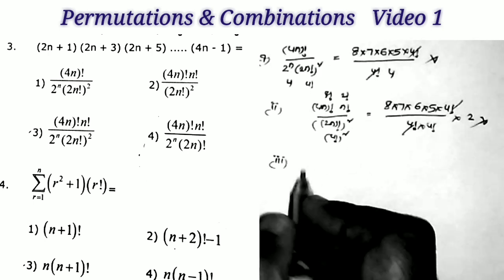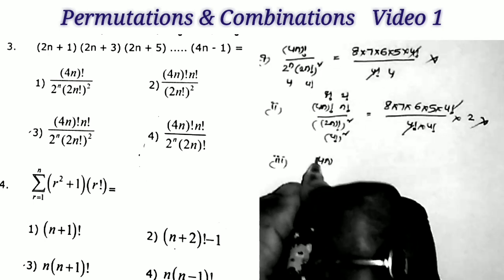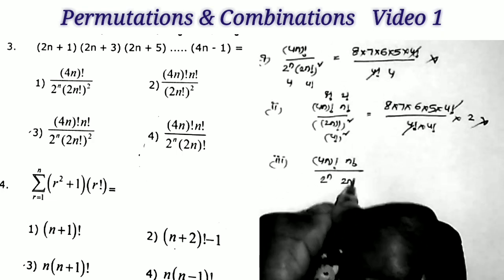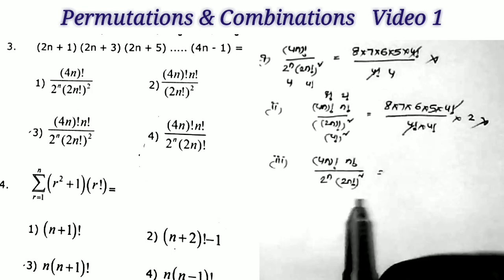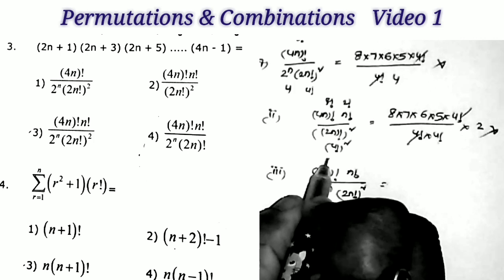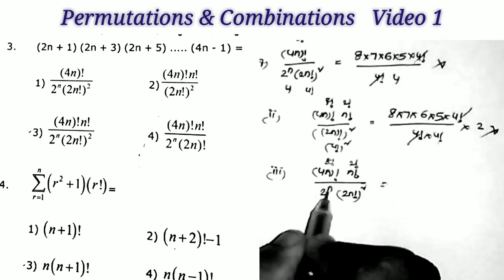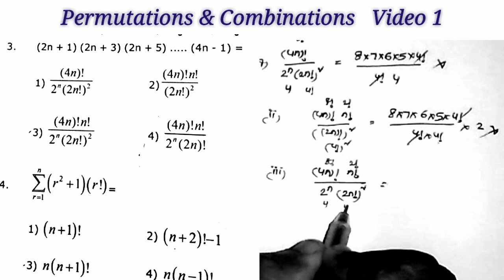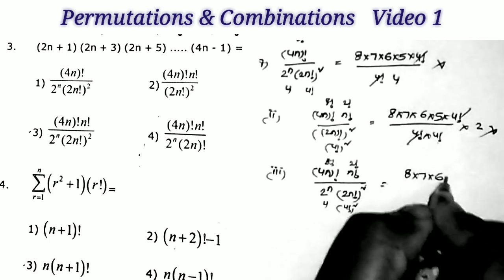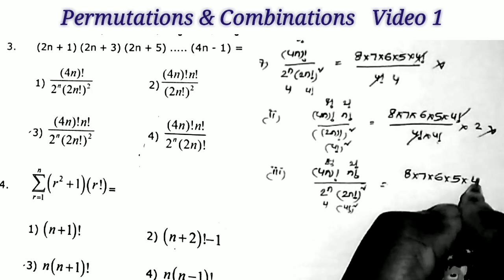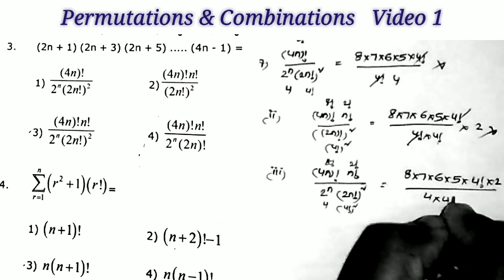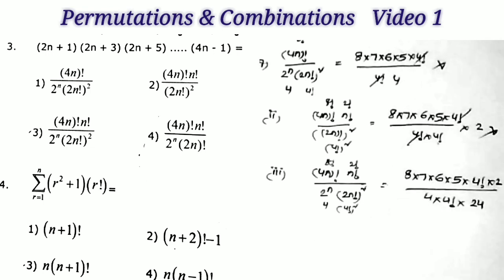Now checking the third option. The third option is 4n factorial into n factorial by 2 power n into 2n factorial whole square. Here we get a value which is more than 35. Now, 4n factorial is 8 factorial, into 2 factorial, by 2 power n, that is 4, into 4 factorial whole square. Now this is 8 into 7 into 6 into 5 into 4 factorial into 2 by 4 into 4 factorial into 4 factorial, which is equal to 24.